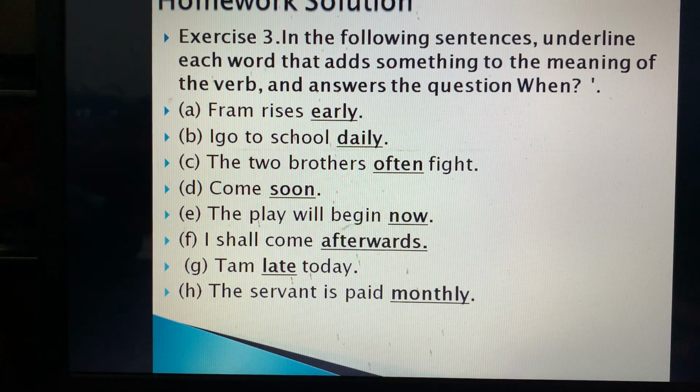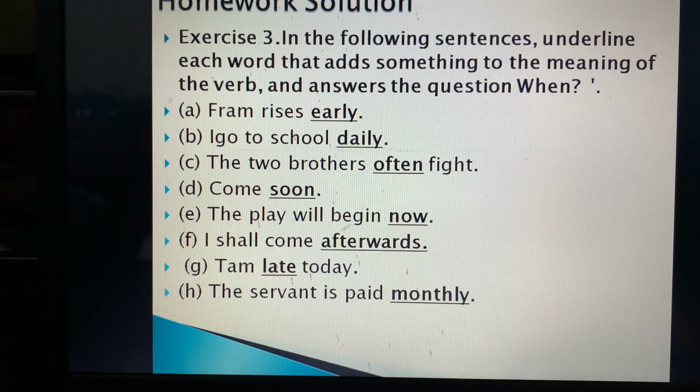Fran rises early. So where is the adverb over here? Adverb of time: when he rises, early. Early is the adverb of time. I go to school daily. Daily is again the adverb of time. The two brothers often fight. Often means very rare. Come soon. Soon is the adverb of time.